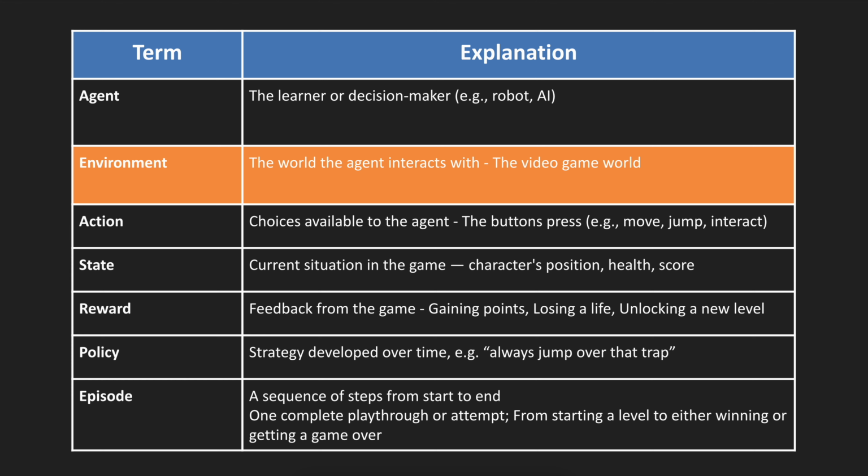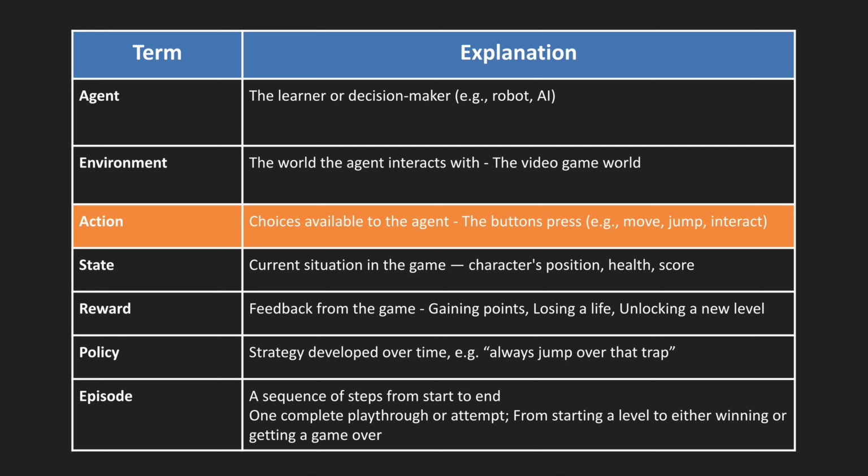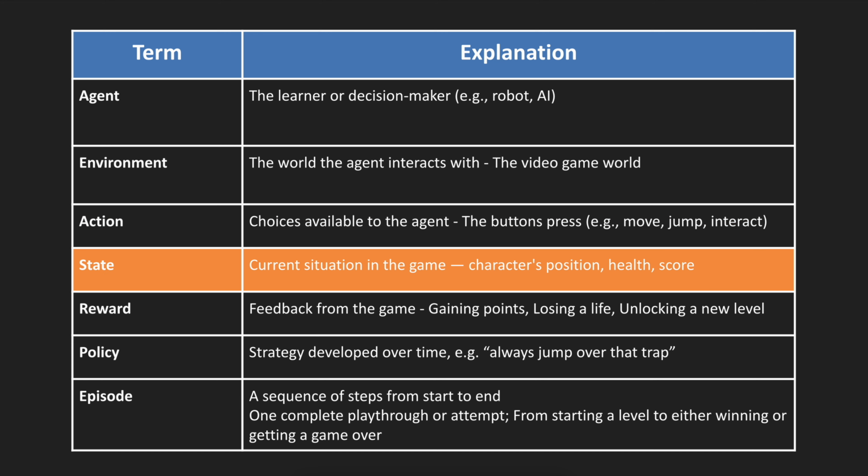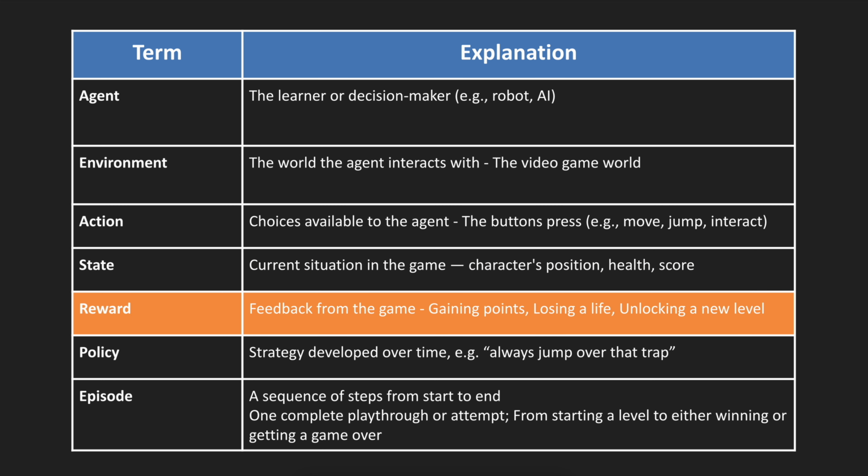The next one is the action. The action is the choices available to the agent. For example, in the case of playing a game, it's a button press, for example, move up, left, right, jump, and so on. The next one is the state. The state is the current situation in the game: character's position, health, score, and so on. The next one is the reward. Reward is the feedback from the game. Again, gaining points, losing a life, or unlocking a new level, and so on.